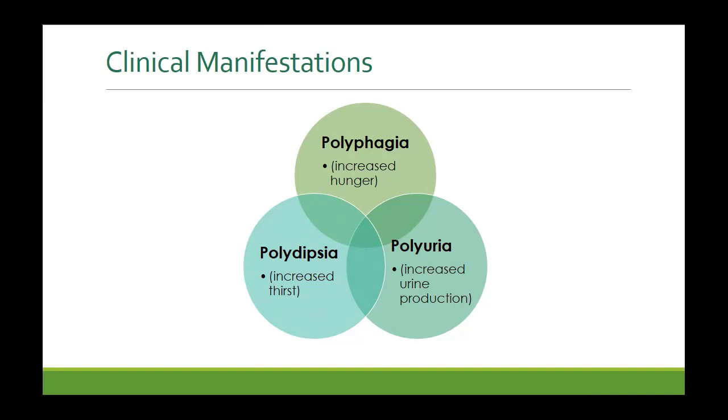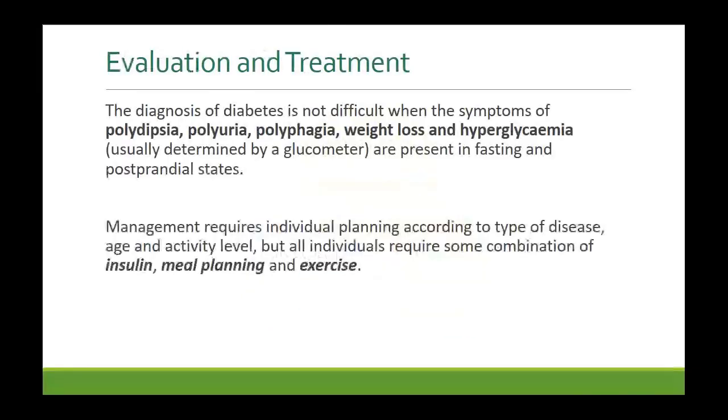How do patients present? Now, this is the classic triad of diabetes: polyphagia, polydipsia, polyuria. So these people are always thirsty, always hungry, and they are going to the loo all the time. Okay? But this is classic. Not every patient will present like this. They may be present, may not be present. Now, the diagnosis of diabetes is not difficult when these symptoms are present. In addition to these three symptoms, there is also weight loss and, of course, hyperglycemia.